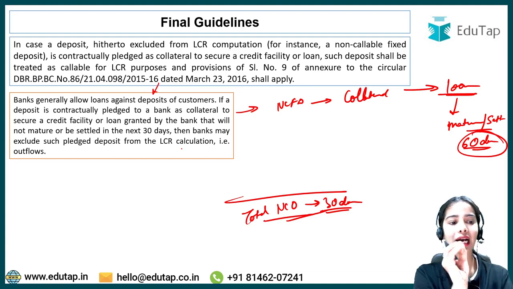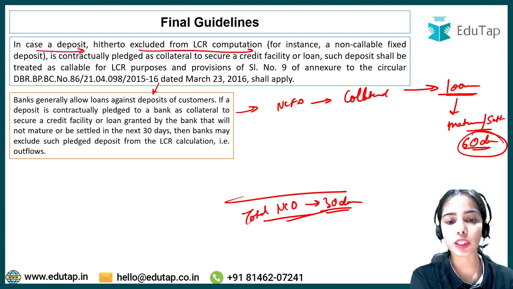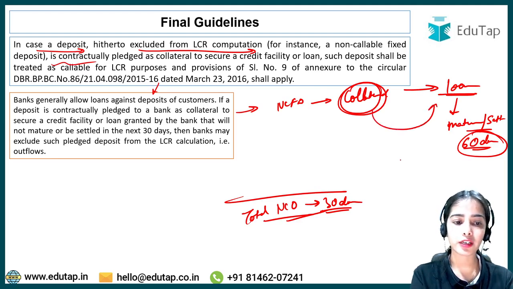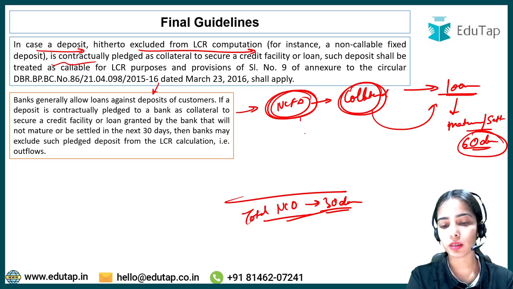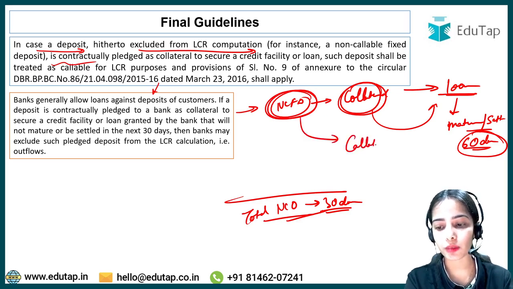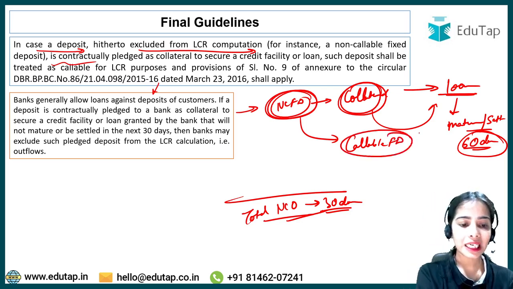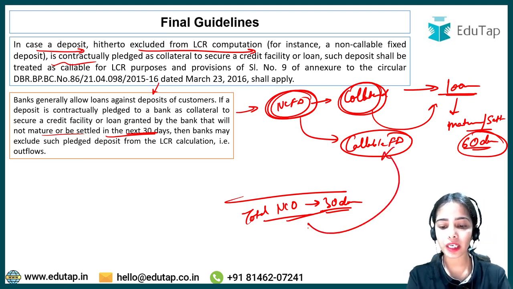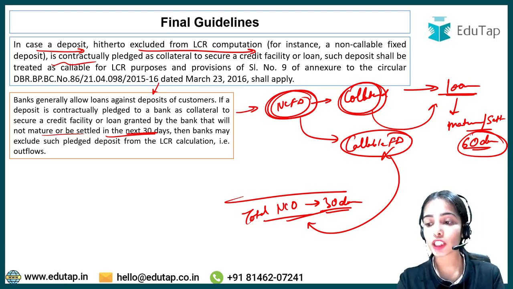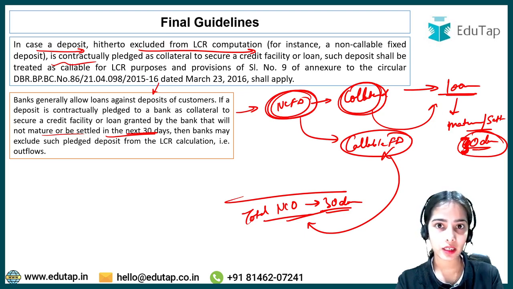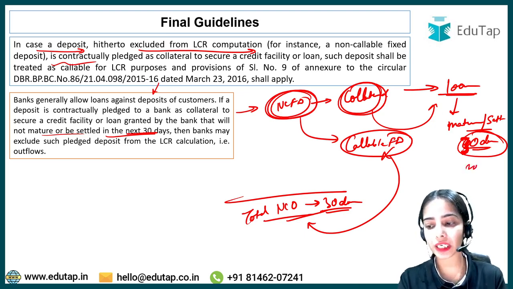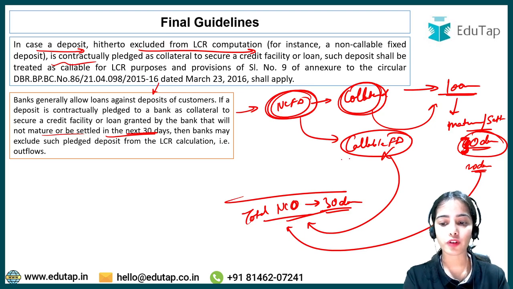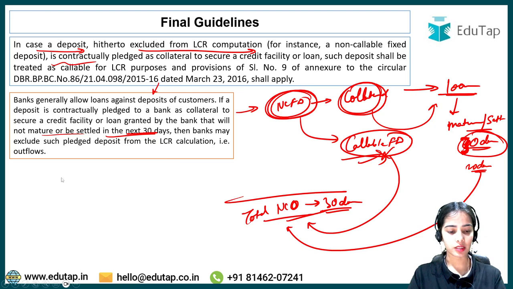Okay, so we have understood that in case a deposit is excluded from the LCR computation, but it is contractually pledged as collateral to secure a loan or credit facility, then this non-callable fixed deposit will be considered as a callable fixed deposit. But in case the loan is not getting matured or settled within the next 30 days, then it need not be included in the total net cash outflow. But let's say the loan has to be settled within 30 days, or within 20 days or such, then the outflow can happen. If the default happens, then the outflow will be required from this non-callable fixed deposit. Okay, so this is the idea.